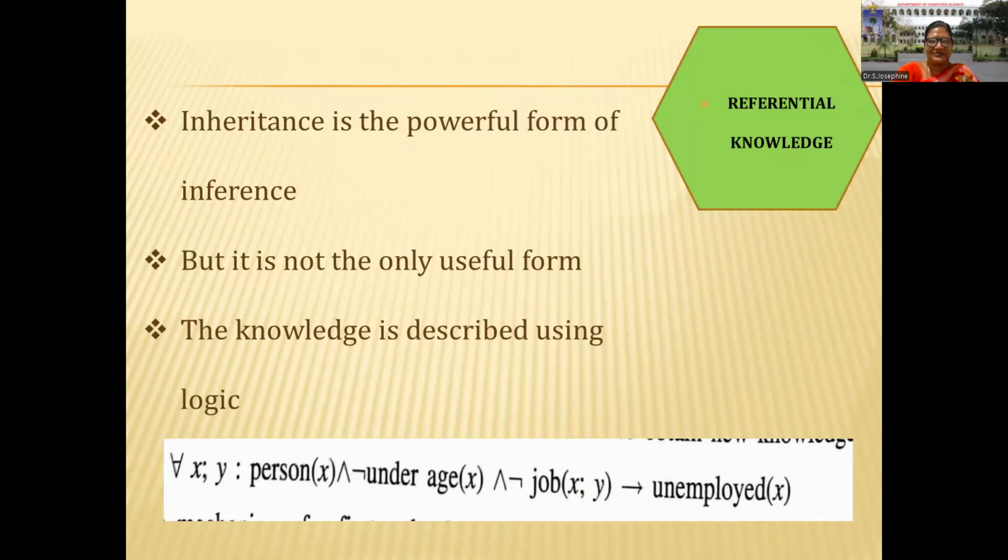The next one is inferential knowledge. Inheritance is a powerful form of inference, but here we use knowledge in a more useful form. For example, logically, how can I write it here? For all x and y, person of x and not under age of x and not job of x implies unemployed x. So this is inferential knowledge. Here I referred to a person x who is not under age and does not have a job. That means these persons are unemployed.